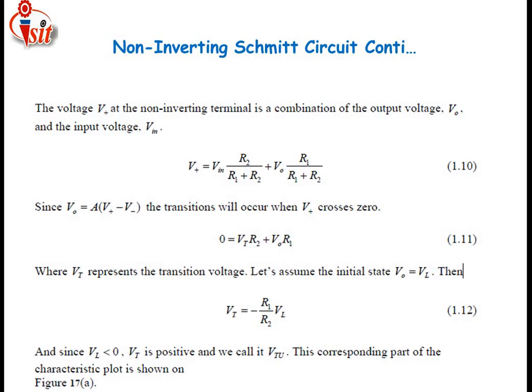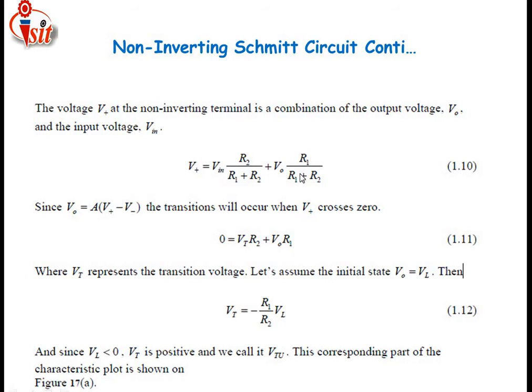Just see here, the positive voltage V+ at the non-inverting terminal is the combination of the output voltage V0 and the input voltage Vin. That means the output voltage is the combination of the input voltage Vin and that output voltage. Then the positive voltage at the non-inverting terminal is given by V+ equal to Vin into R2 divided by R1 plus R2, plus the output voltage multiplied by the voltage divider rule.